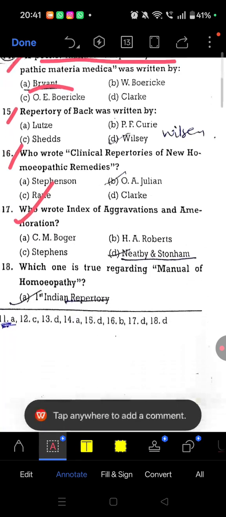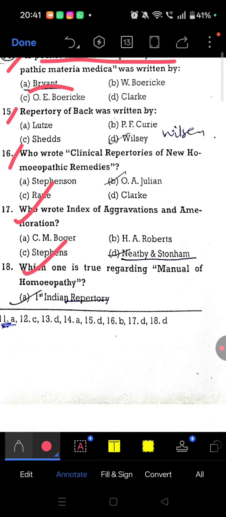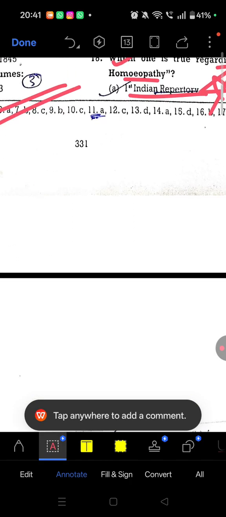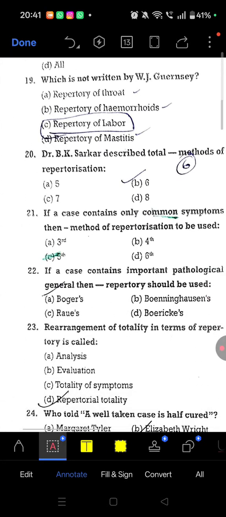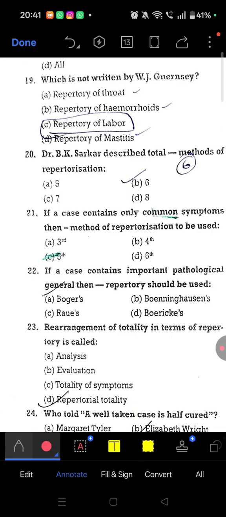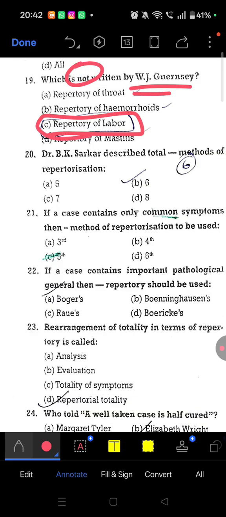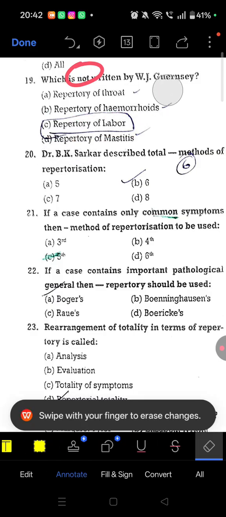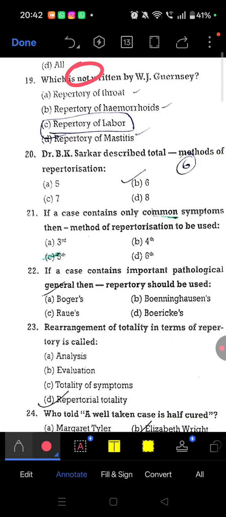Next, question number 18: which one is true regarding manual of homeopathy? We all know it is the first Indian repertory. Question number 19: which is not written by W.J. Guernsey? Not written is repertory of labor. It was written by Yingling. Guernsey has written many repertories, including repertory of throat, repertory of hemorrhoids, repertory of mastitis, but not this.